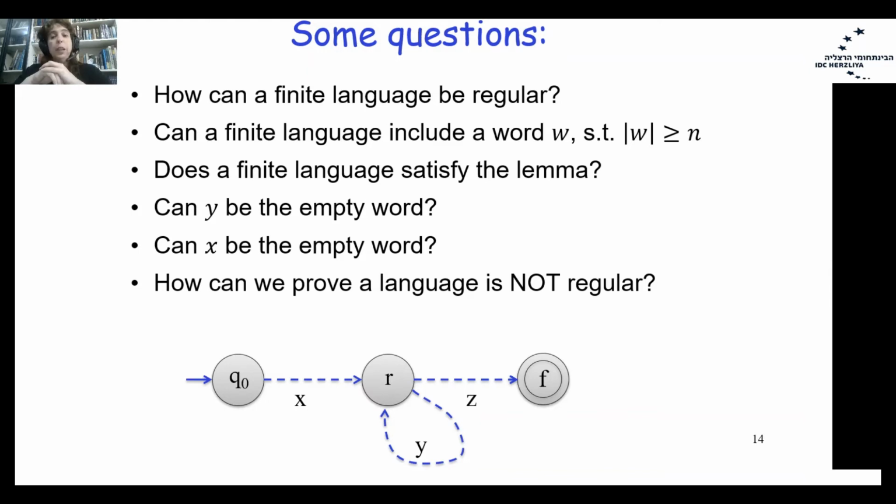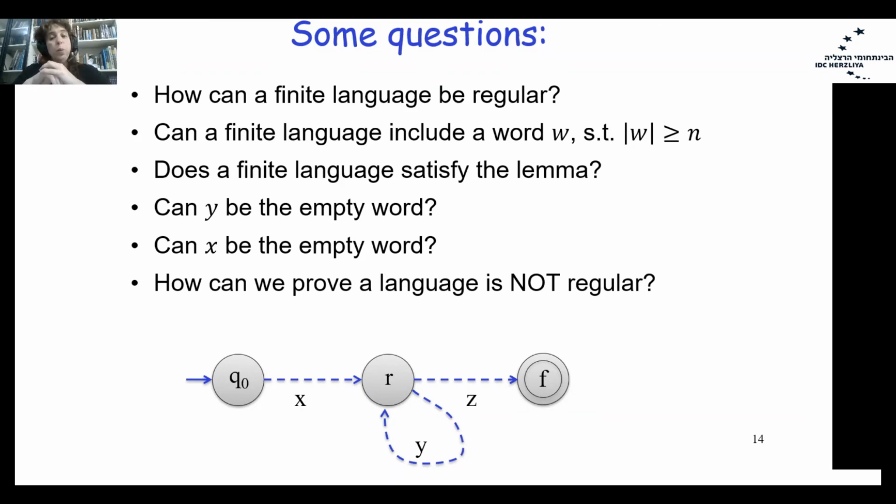Does a finite language satisfy the lemma? No, because we don't have a loop part. So it can't satisfy the lemma because the length of the y substring is 0. Can y be the empty word? No, I already mentioned it. Can x be the empty word? Yes, I already showed you an example.